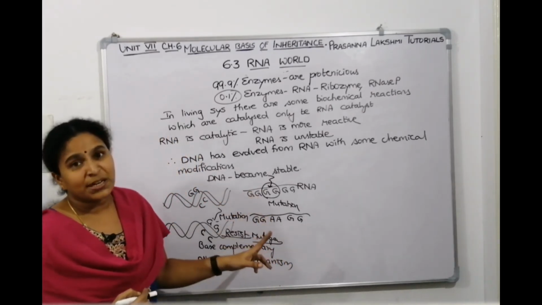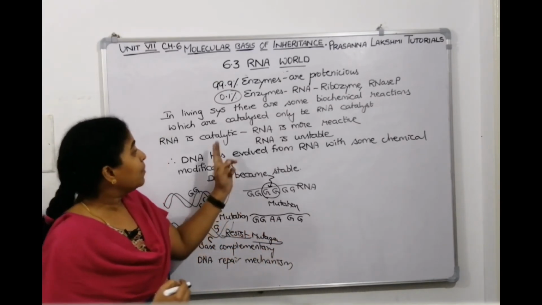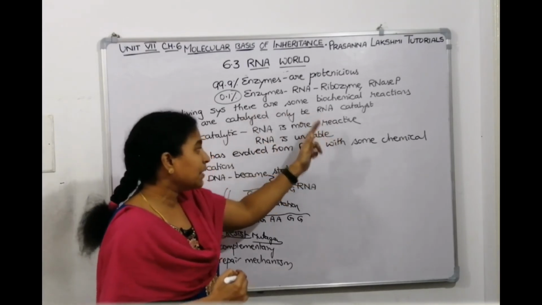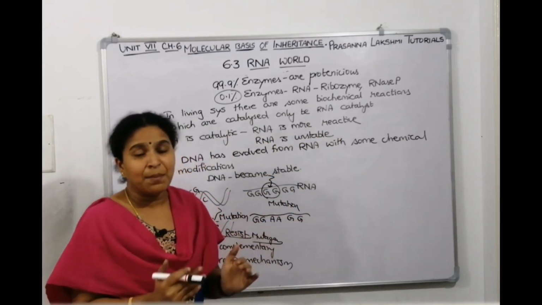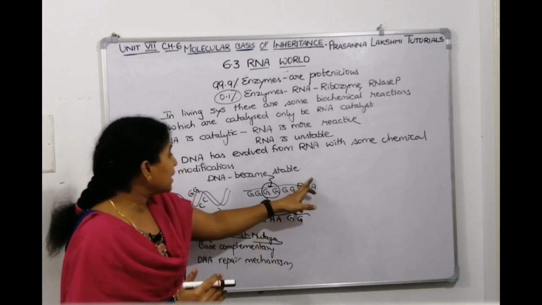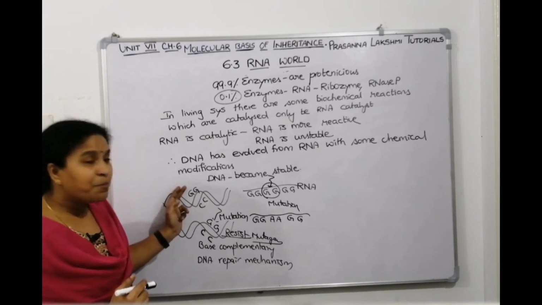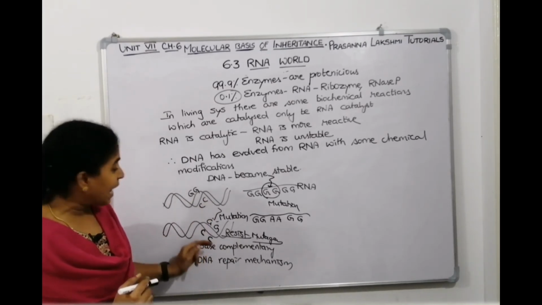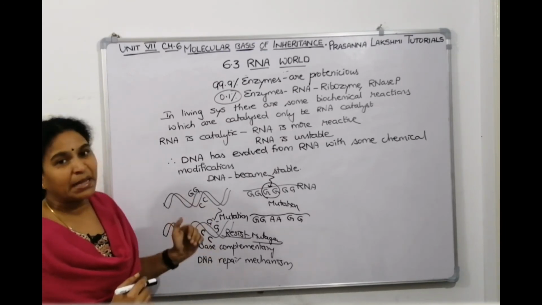Since it should be the genetic material, for genetic material stability is required. RNA cannot be stable. Why? Because it is catalytic, it is reactive, it cannot be stable. That is why RNA with some chemical modifications became DNA. That too, single stranded RNA became double stranded DNA. Since it is double stranded, now at one point if mutation happens, the other bases can help in repair and bring back the original bases. Okay, DNA has evolved a repair mechanism.